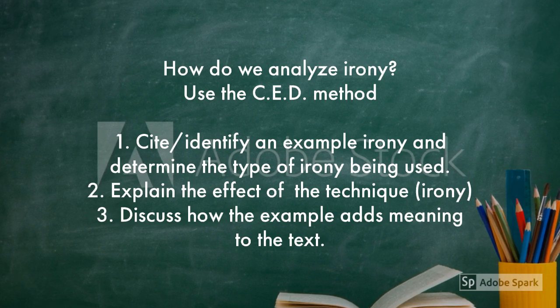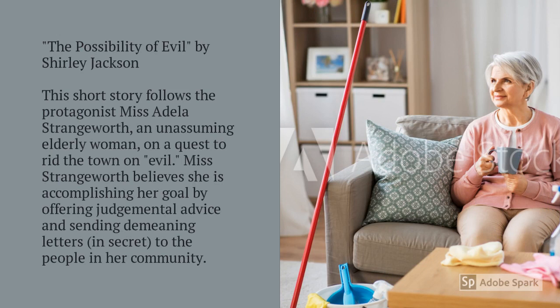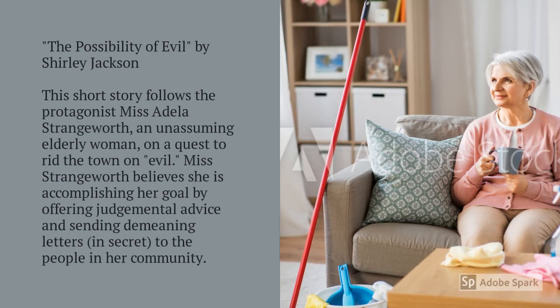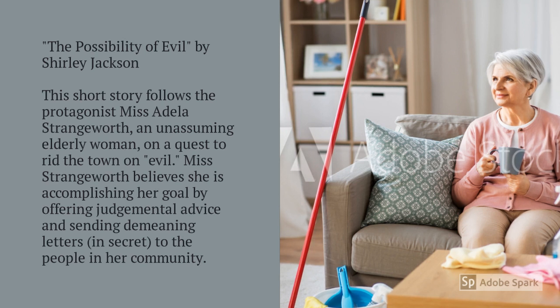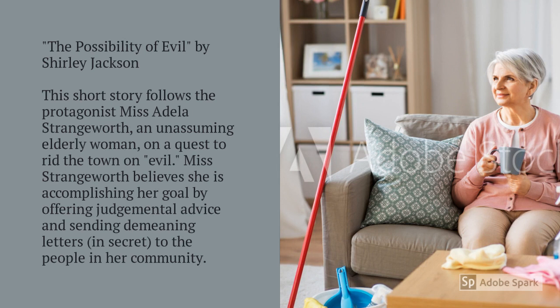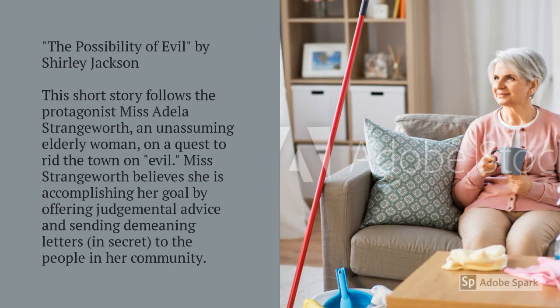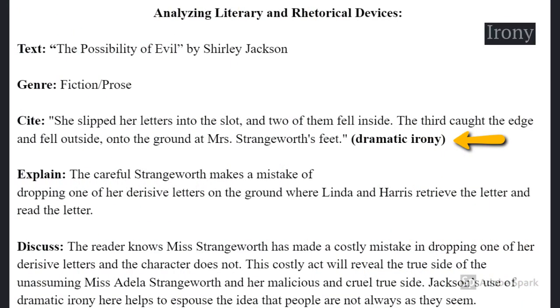Let's look at an example. Our text for analysis is The Possibility of Evil by Shirley Jackson. This short story follows the protagonist, Miss Adela Strangeworth, an unassuming elderly woman on a quest to rid the town of evil. Miss Strangeworth believes she is accomplishing her goal by offering judgmental advice and sending demeaning letters in secret to the people in her community. Let's look at the excerpt.